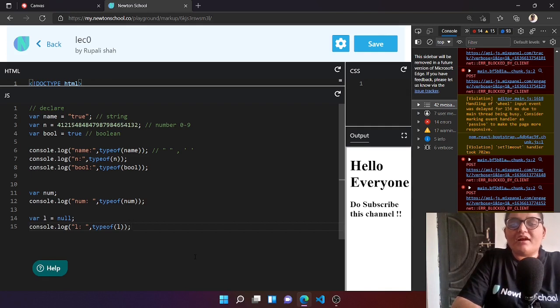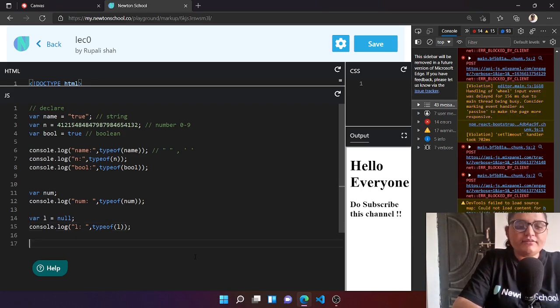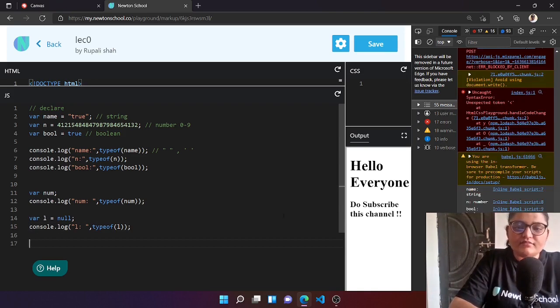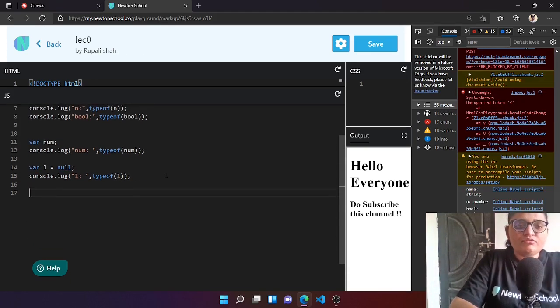Now this is a bug in JavaScript actually, because it should be of no type, as null is a data type which includes just one value, which is null. So it's cool, this bug has not created any issues, so it's fine. You can see that L was given a value null, and it gave us the variable type as object.